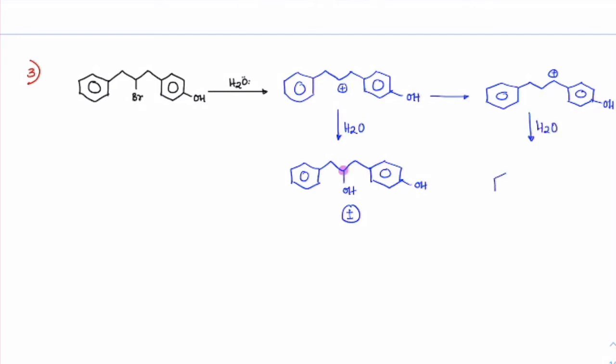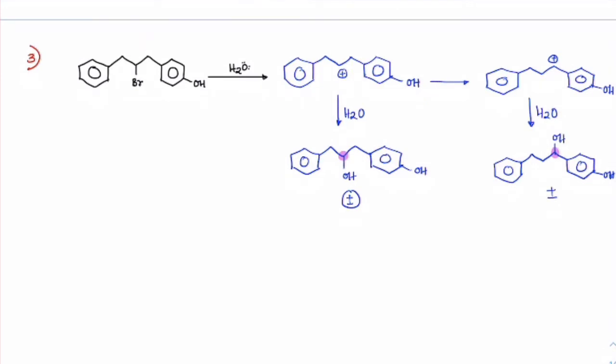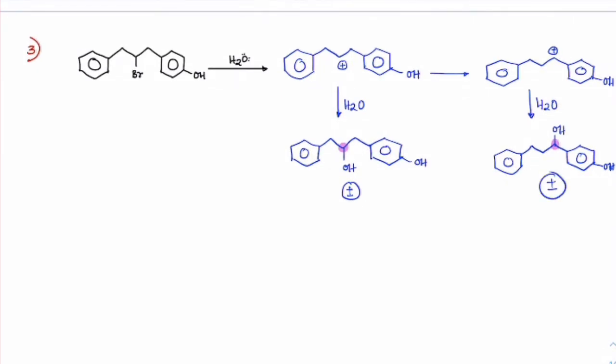H2O, OH. This is also plus and minus racemic mixture. If major or minor is asked, this will be major, this will be minor.